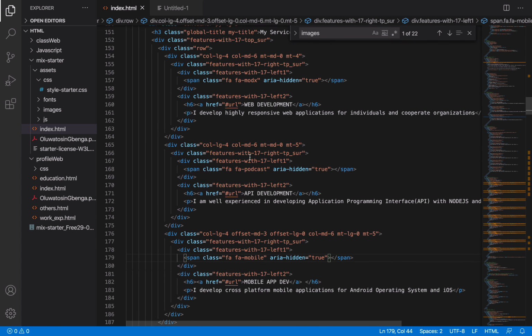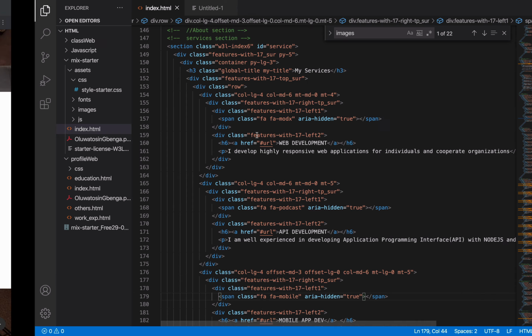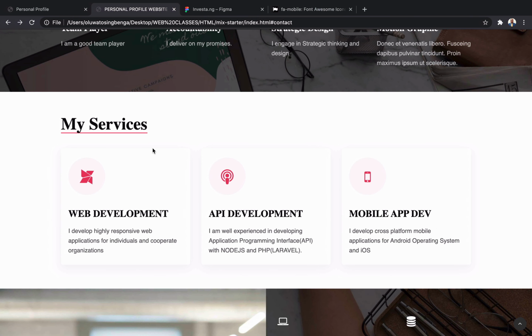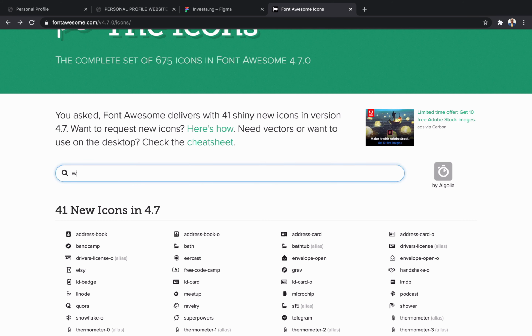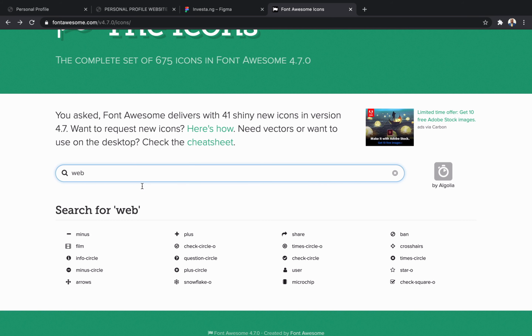Now this web development, if I want to change it, I will come here and search for web. I will look for something that reflects web.